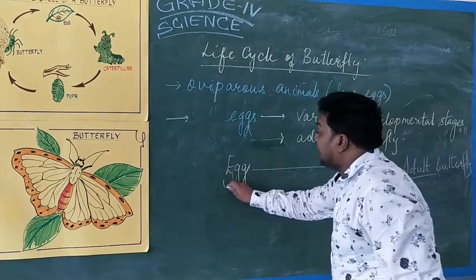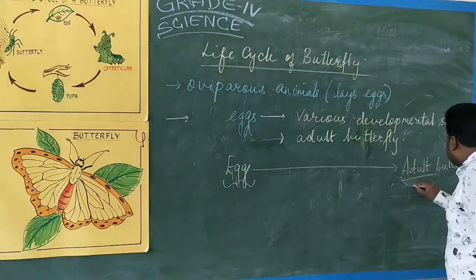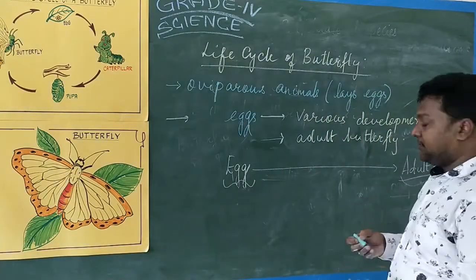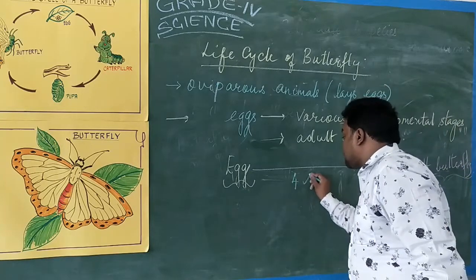After the egg, before the adult butterfly, there are stages. There are 4 stages we can see.